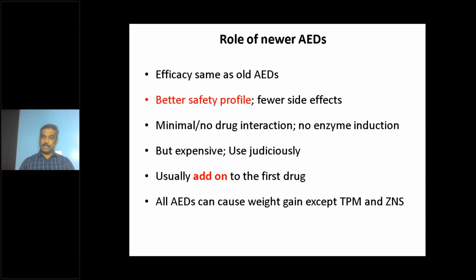But the catch here is most of the newer antiepileptic medications are more expensive compared to the older ones. So we need to use these medications very judiciously. The usual principle is, whenever a patient comes to you with epilepsy, the first medication to be started is usually an older medication, more commonly phenytoin or valproate. Then once the patient is partially responding or not responding to that, you can add another medication. That is usually a newer antiepileptic medication. So this is the one trade-off we have.